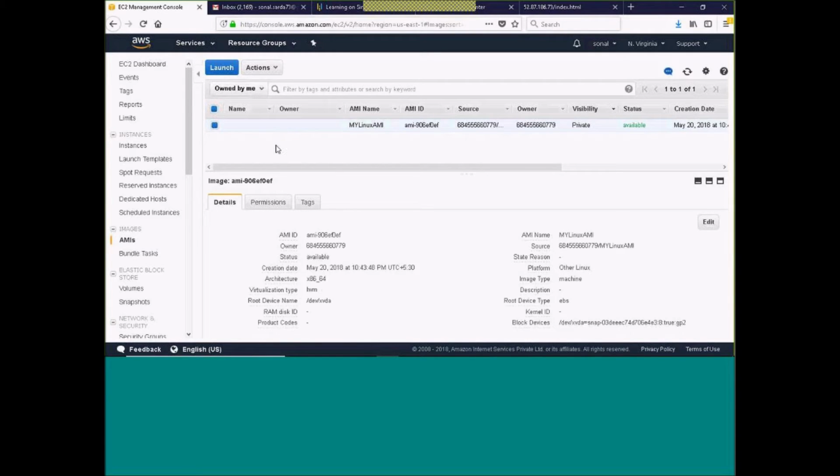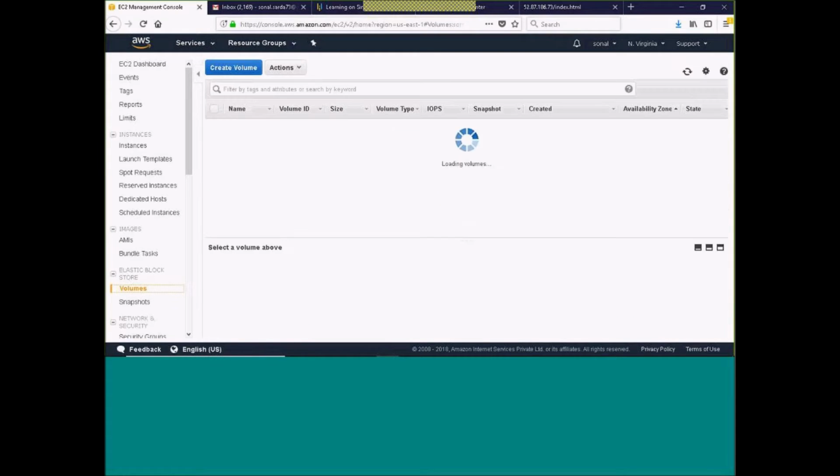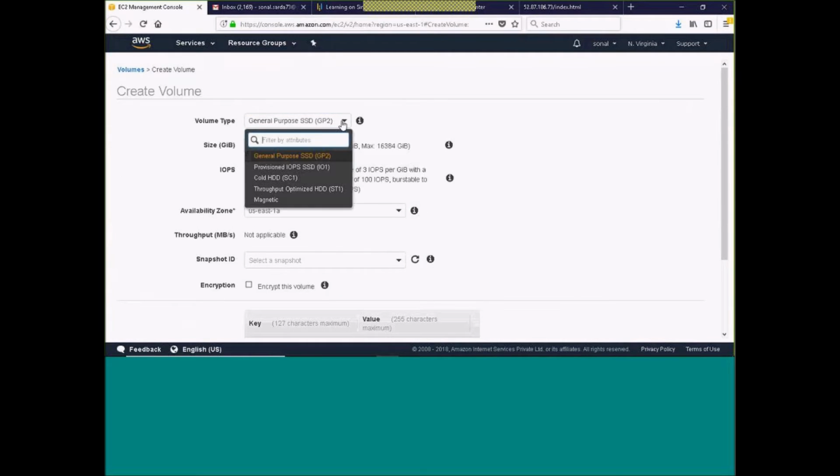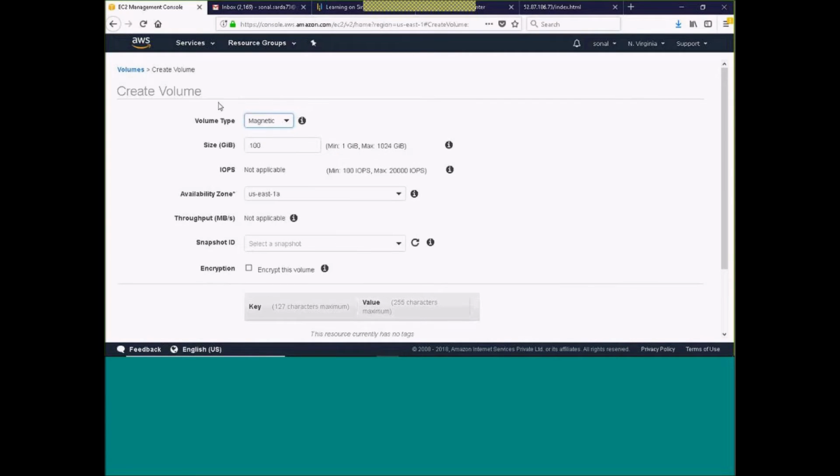So I will create another volume and attach it to this. Now I will go into the volume, create a volume, and specify the type. As we have already discussed, there are different types of volumes. So I will just go with the lowest one, which will not have much charges. Okay, and just for practical demonstration it's fine for me.